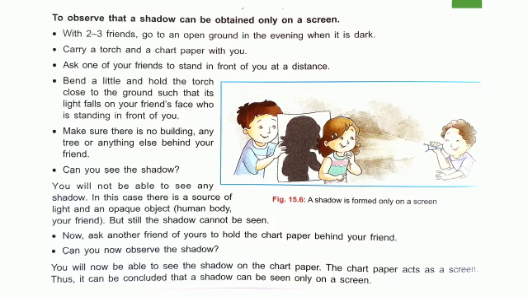Make sure that there is no building around or any tree or anything else behind your friend. Now can you see the shadow? You will not be able to see any shadow. In this case, there is a source of light and an opaque object, and the opaque object is your friend. But still the shadow cannot be seen. Now ask another friend of yours to hold the chart paper behind you. Now can you observe the shadow? You will now be able to see the shadow on the chart paper because the chart paper acts as a screen. Thus it can be concluded that a shadow can be seen only on a screen.